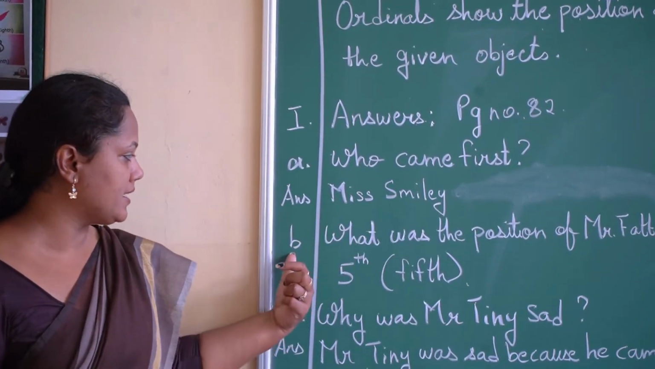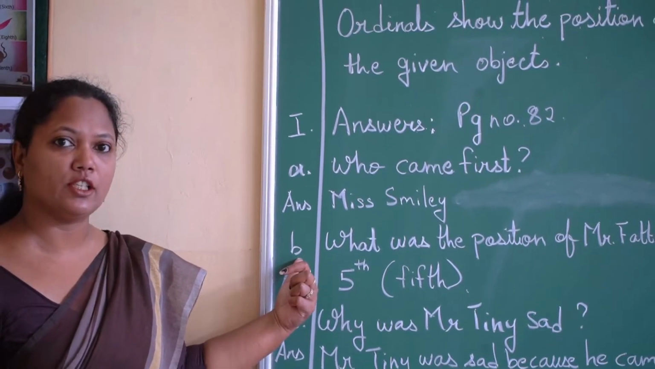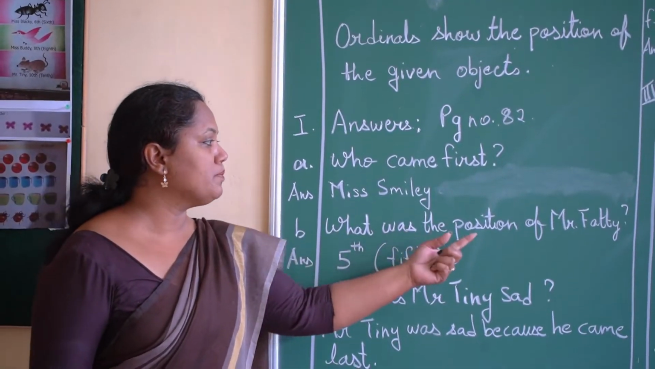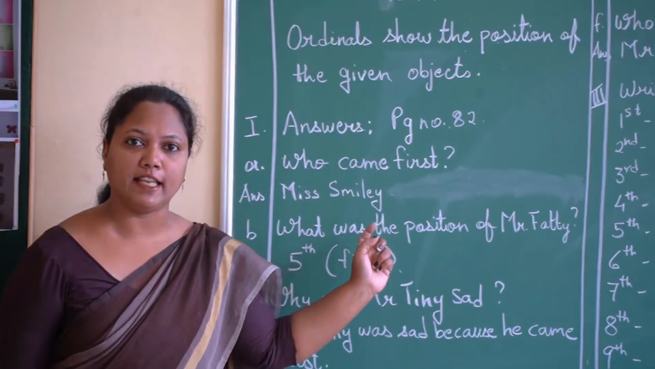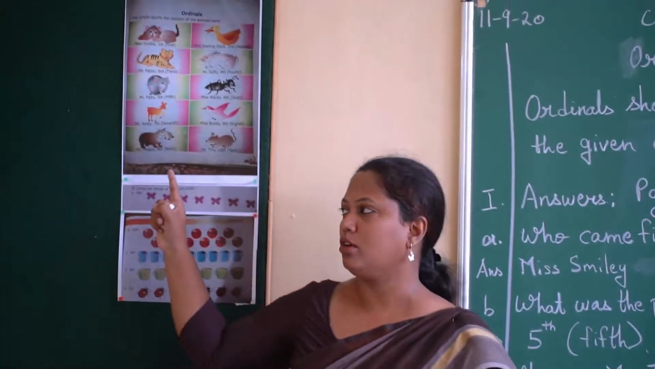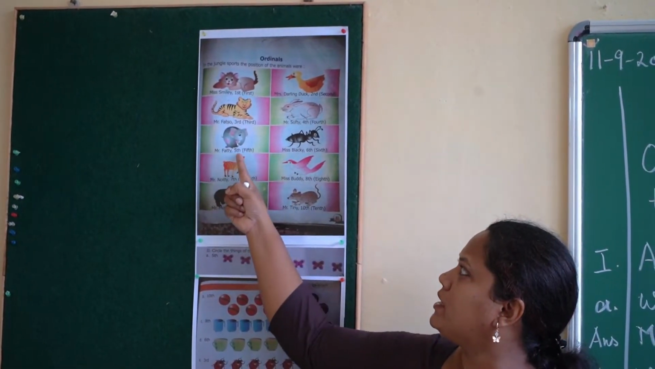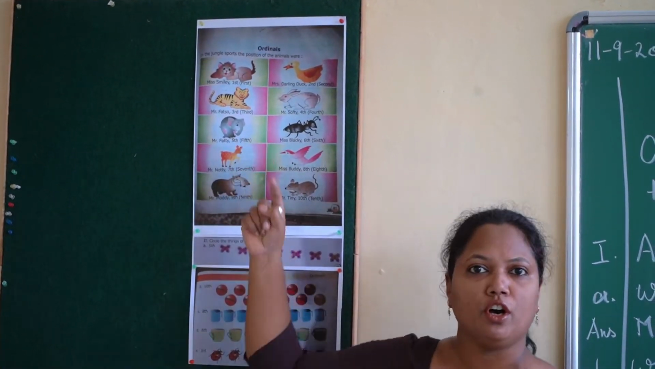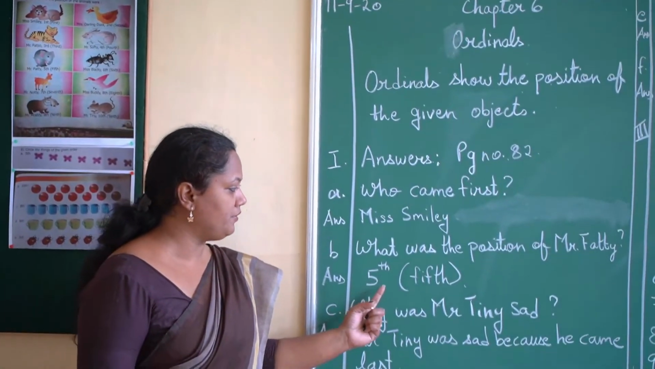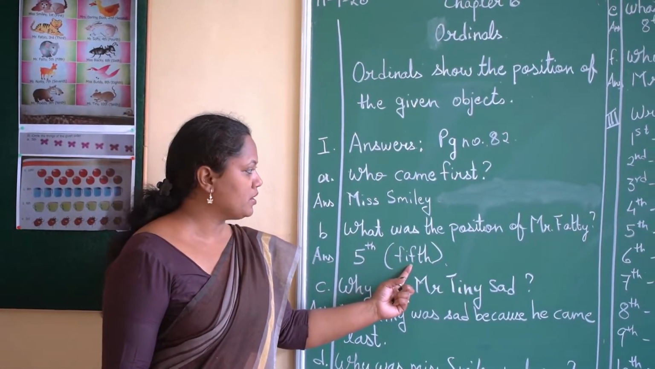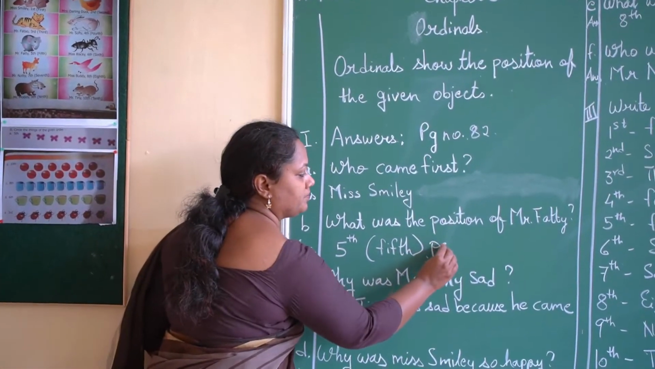Alright, now come to the next question, that is the B question. What was the position of Mr. Fatty? Now look over here. Where is Mr. Fatty? Here, Mr. Fatty was 5th position. So I will write over here 5th. It was 5th position.